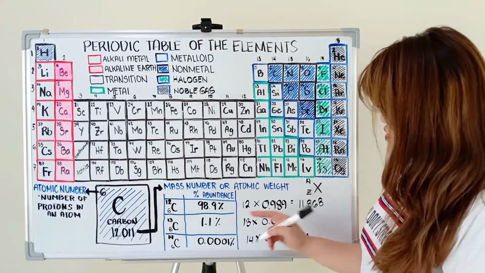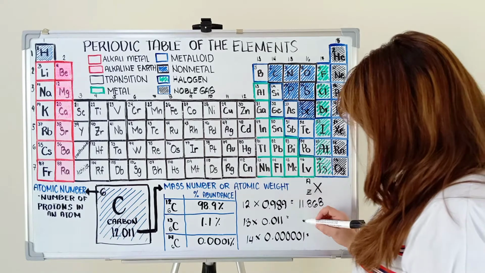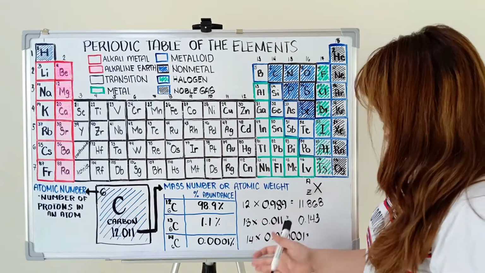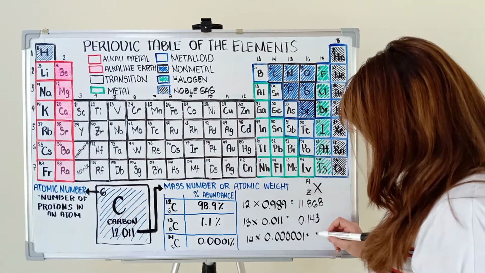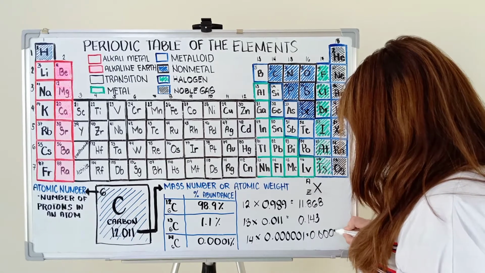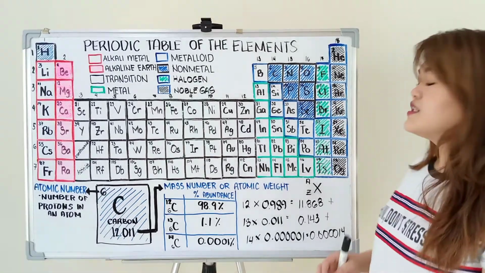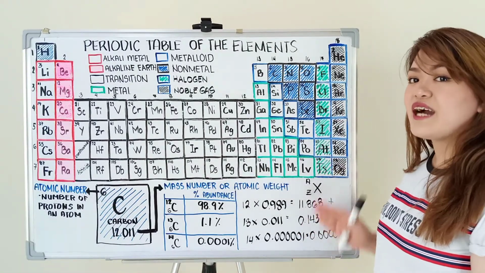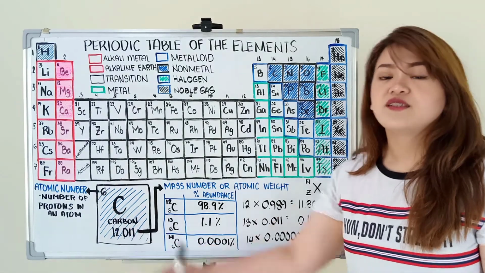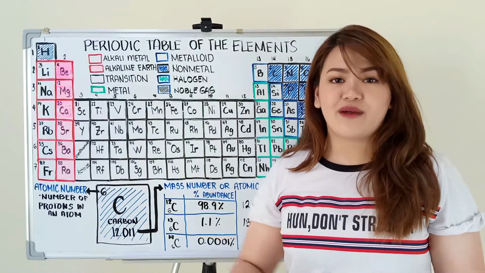11.868. Then 13 times 0.001, that's 0.143. For the carbon 14, that's 0.000014. And the final step is to simply add these values and you will get 12.011. So that's how you compute for the mass number.